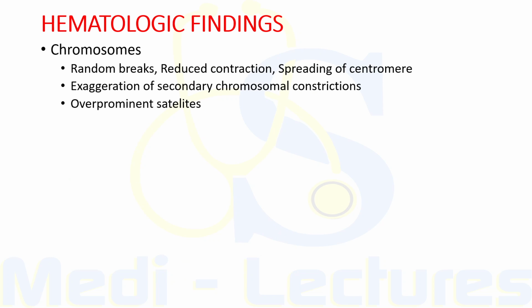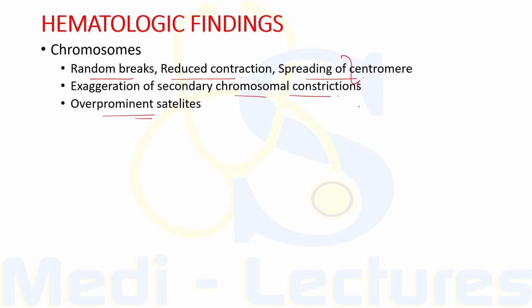Now, study of chromosomes of bone marrow cells, transformed lymphocytes, and other proliferating cells in the body shows a variety of changes including random breaks, reduced contraction, spreading of centromere, and exaggeration of secondary chromosomal constrictions. This can also be associated with over-prominent satellites.